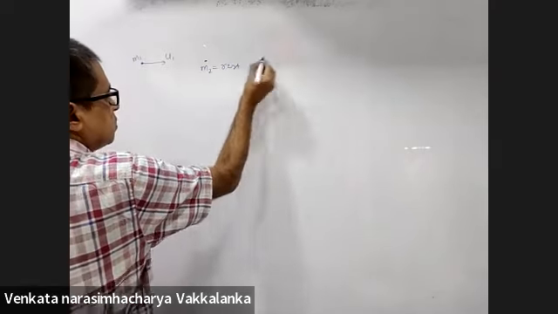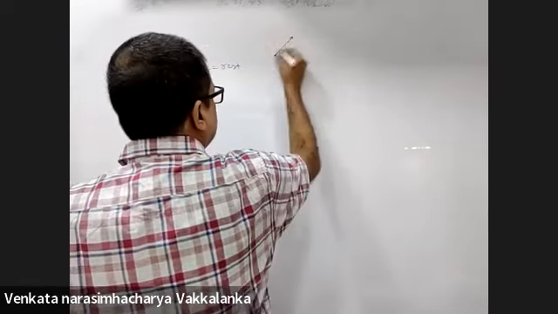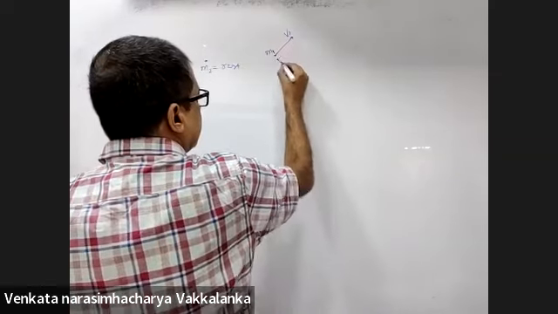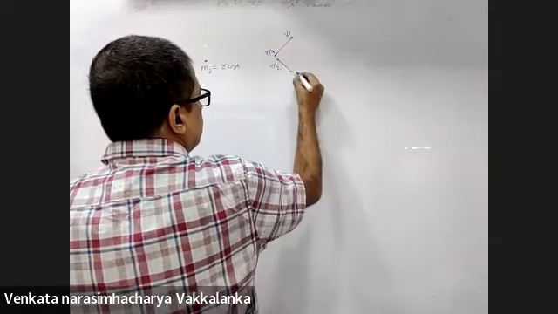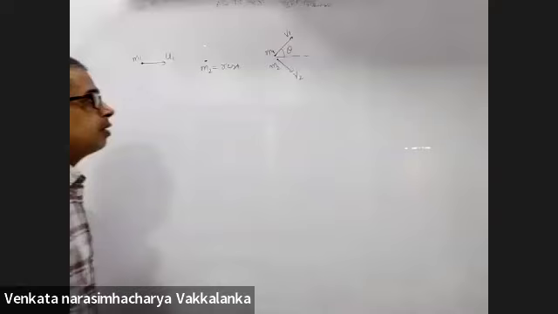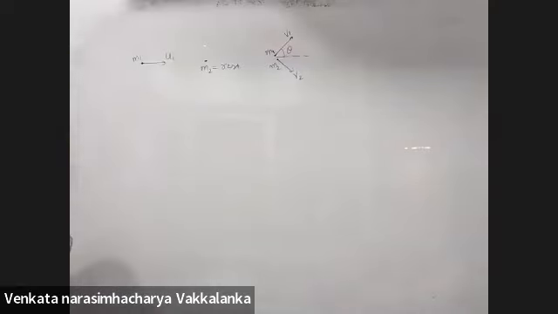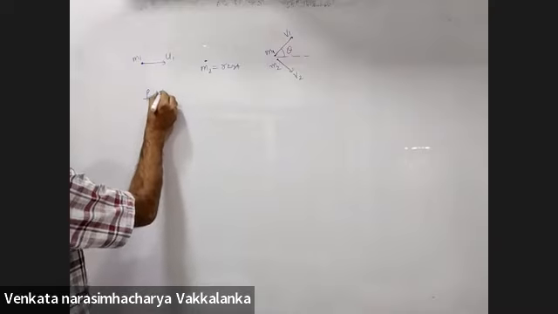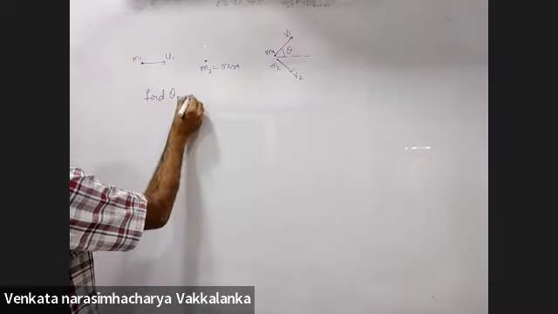After collision, m1 is moving with a velocity v1. m2 is moving with a velocity v2. No big deal. Now they are asking, find theta maximum.